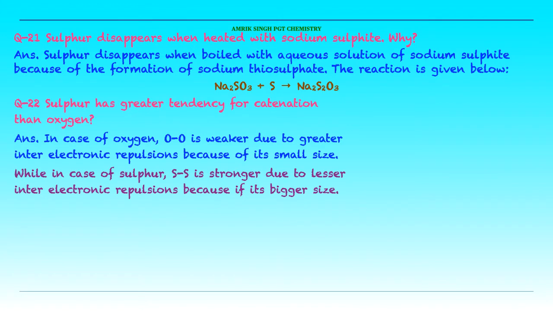Question number 22. Sulfur has a greater tendency for catenation than oxygen. In the case of oxygen, the O-O bond is weaker due to greater interelectronic repulsions because of its small size, while in the case of sulfur, the S-S bond is stronger due to lesser interelectronic repulsions because of its bigger size.